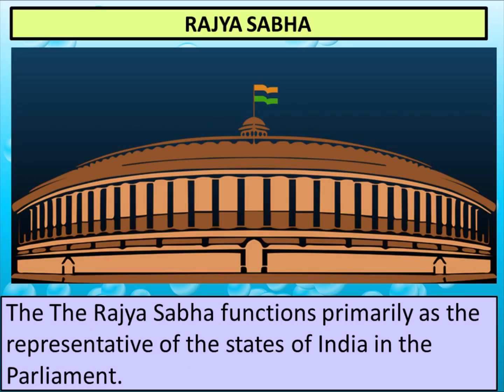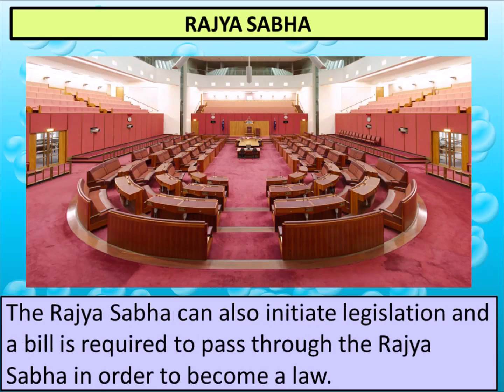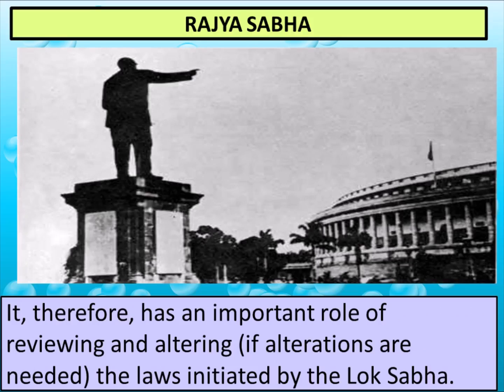Next is Rajya Sabha. The Rajya Sabha functions primarily as the representative of the states of India in the Parliament. The Rajya Sabha can also initiate legislation, and a bill is required to pass through the Rajya Sabha in order to become a law. Now if Parliament tries to make a law, it has to pass by the majority of the members of the Lok Sabha as well as the majority of the members of the Rajya Sabha. So Rajya Sabha members help to pass or not pass a bill.